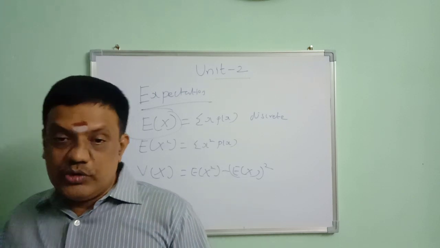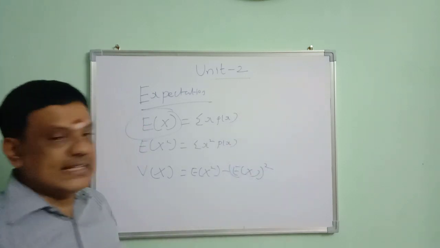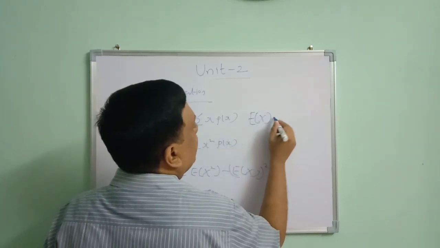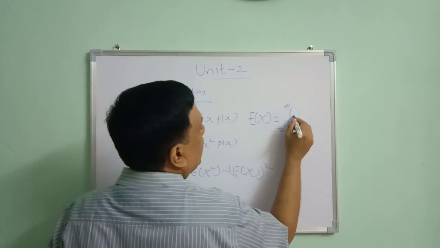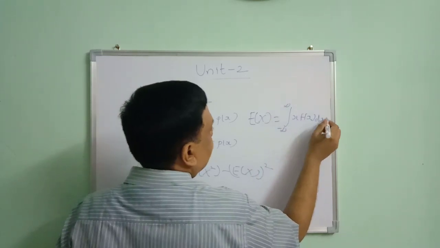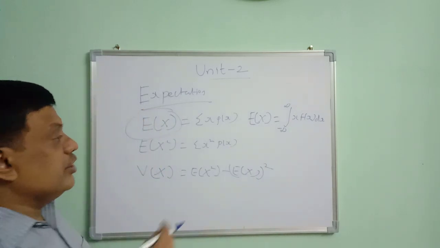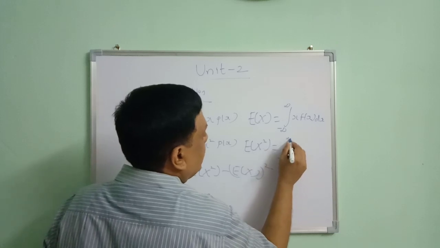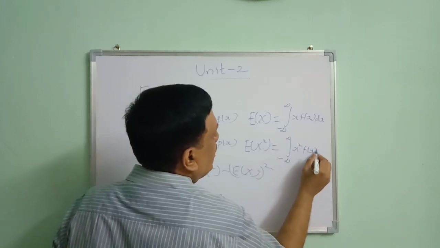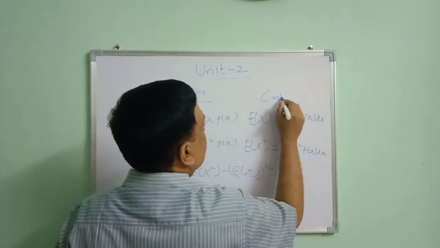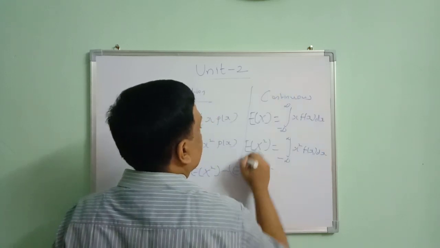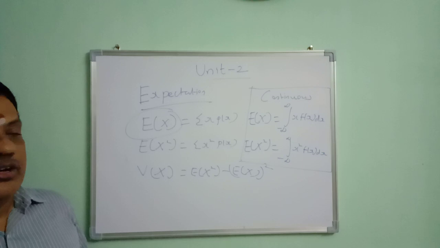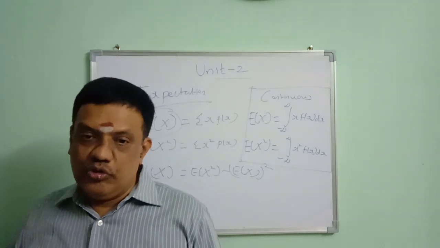Same way, now we are going to define expectation of x for the continuous case. Expectation of x is equal to integral from minus infinity to plus infinity x into f of x dx. And expectation of x square is equal to integral from minus infinity to infinity x square f of x dx. This is for the continuous case. Variance is the same: variance of x is equal to expectation of x square minus expectation of x the whole square.